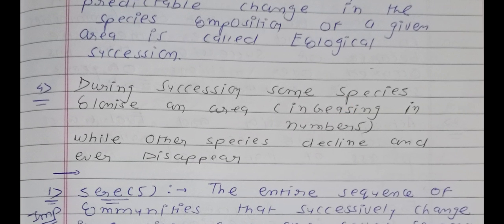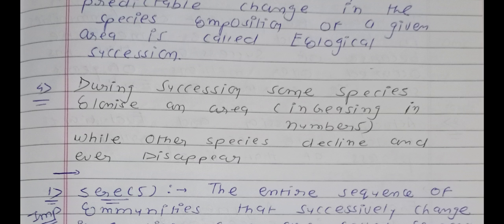Okay, now see point number 4. During ecological succession, some species colonies in an area will be formed. It means some new species will be formed, and colonies of some species will be formed. The numbers of some species are going to increase, while other species decline and even disappear.